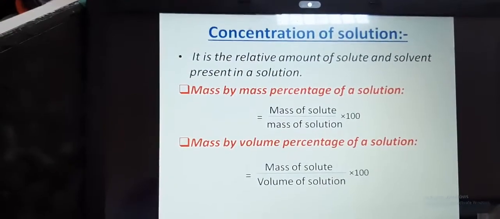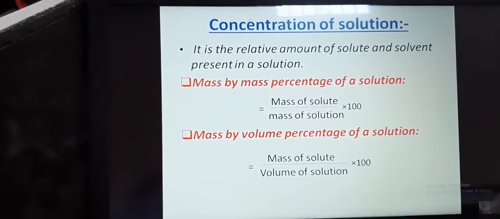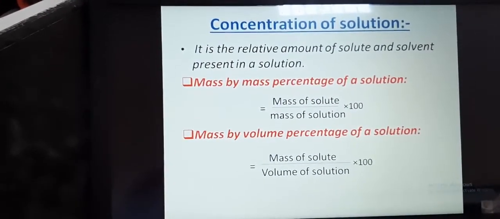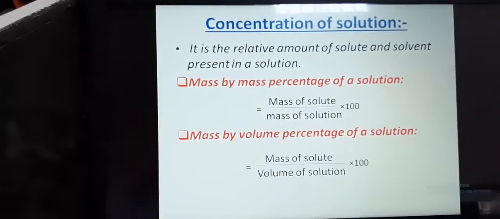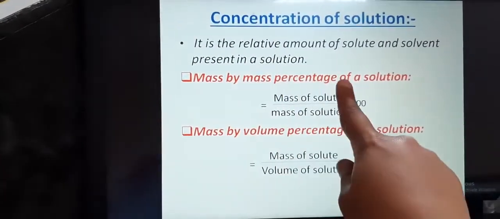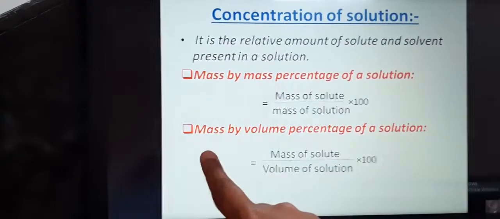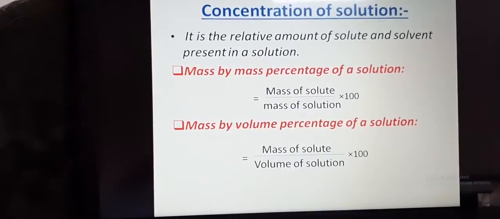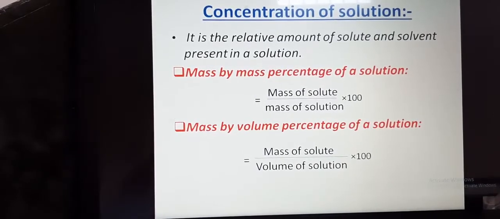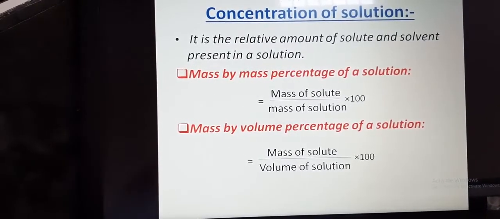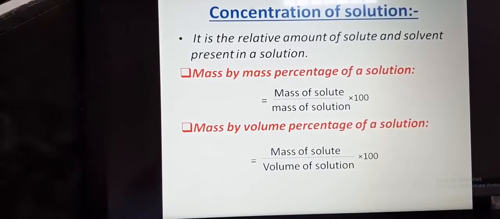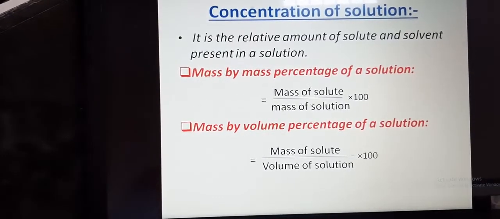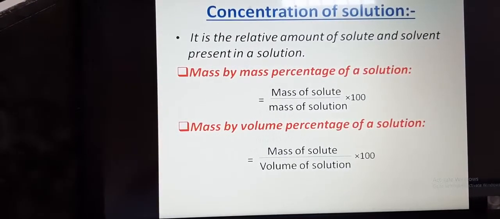Now there are various ways of expressing the concentration of the solution, but here we will be studying only two methods. Number one, mass by mass percentage of a solution. Number two, mass by volume percentage of a solution. Now number one, mass by mass percentage of a solution. That is given by mass of solute divided by mass of solution into 100.